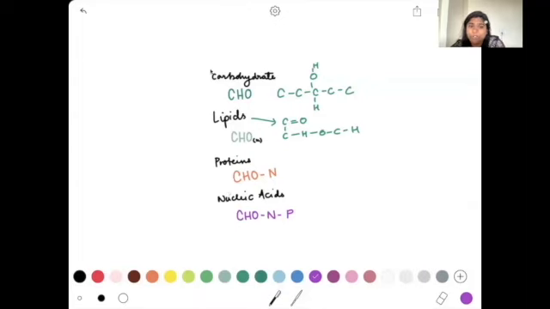You're required to be able to identify a carbohydrate. You need to be able to identify a lipid. There are certain tests that are to be carried out in the labs, so we would be discussing those tests as well. And overall, it takes about an hour to revise the entire chapter.